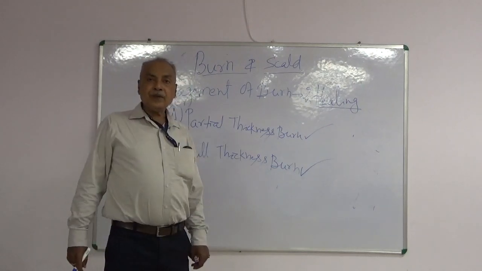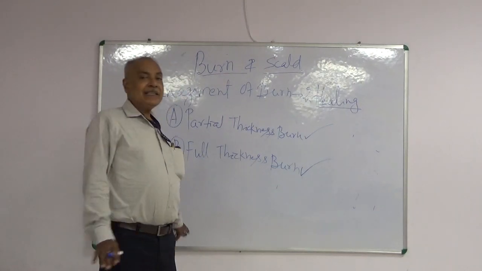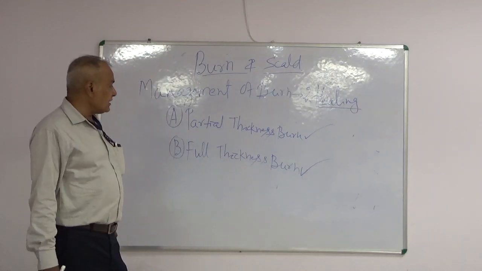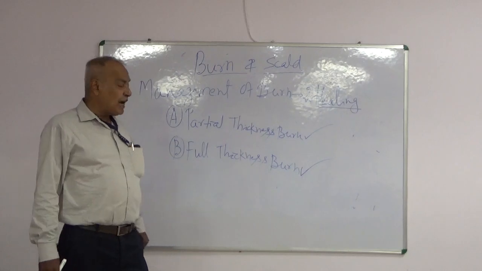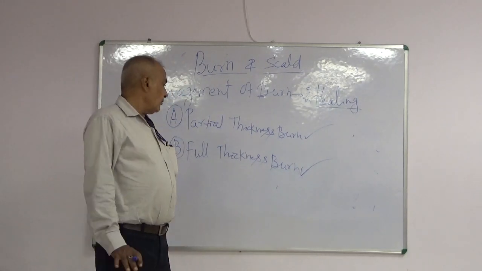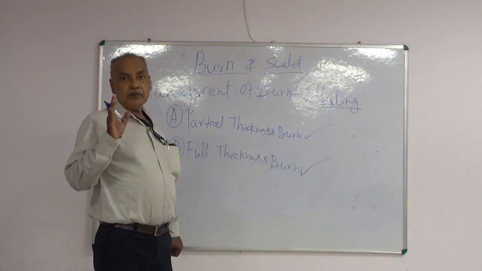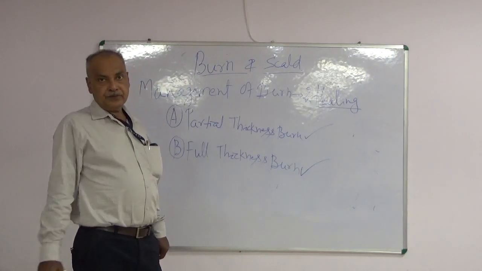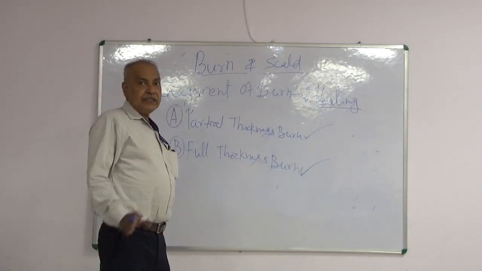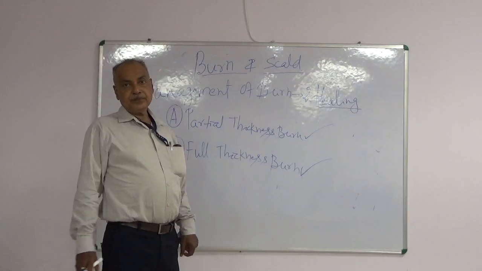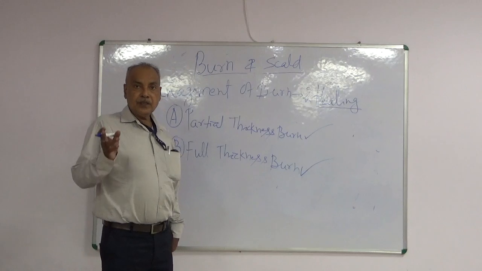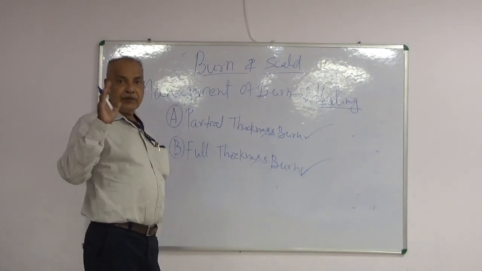This skin grafting is done either after separation of slough or, better still, by excision and skin grafting 4 to 6 days post burn. This is better than waiting for separation of slough and then doing skin grafting.